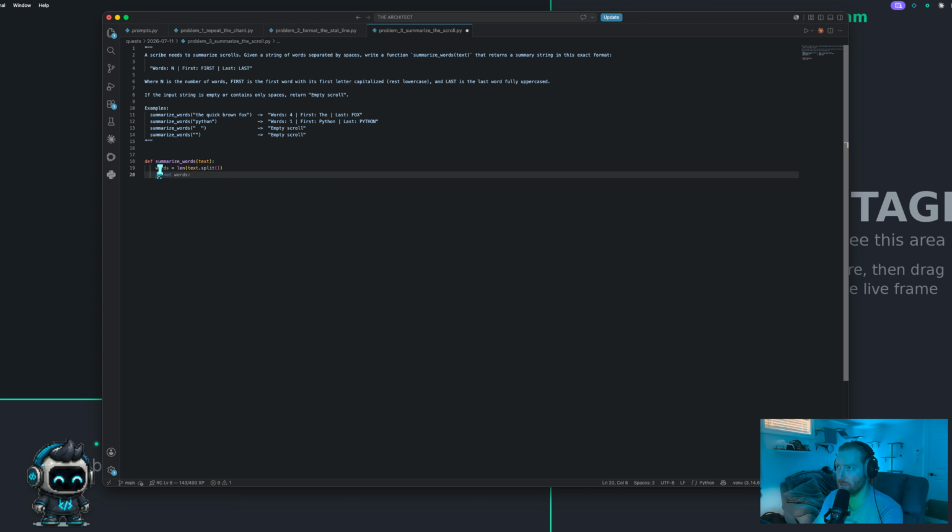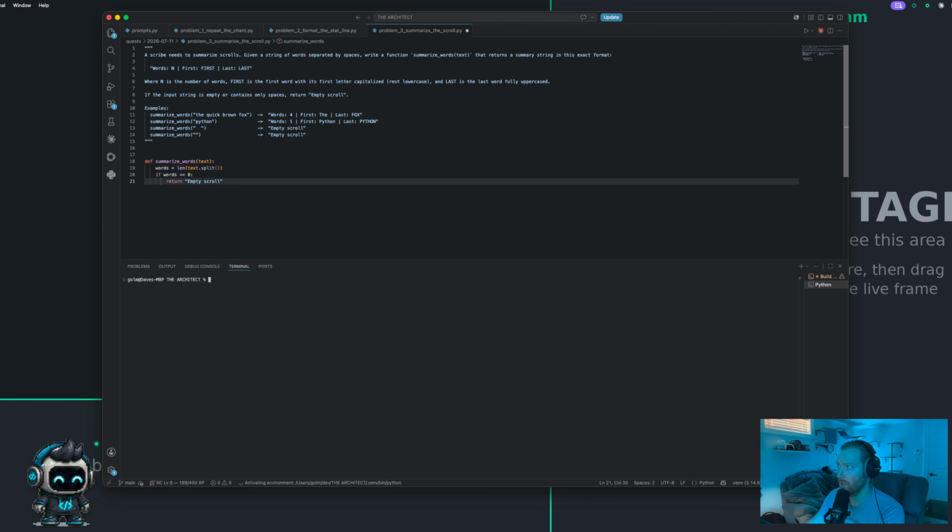We're going to put an error test in here. So if words equals 0, return empty scroll. Sorry. Okay, so that takes care of that. So it's going to run a test really quickly. It's going to check to make sure that the length of the word split is a certain number. If that's equal to 0, it's going to just return empty scroll. And that way it doesn't run through the rest of the code on me there.